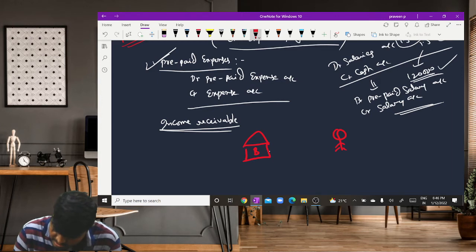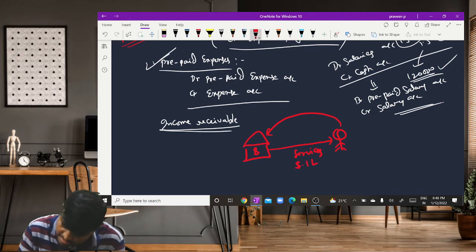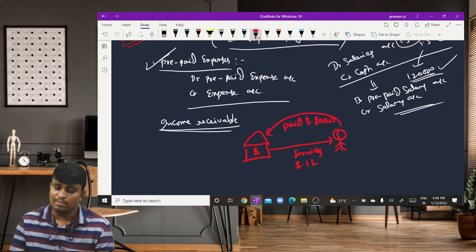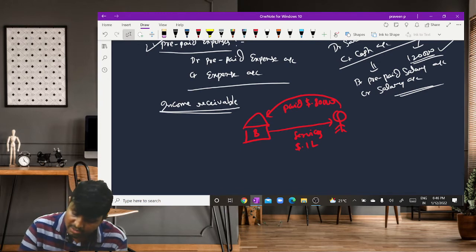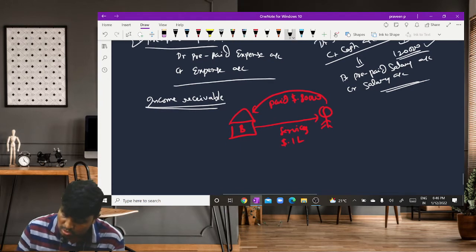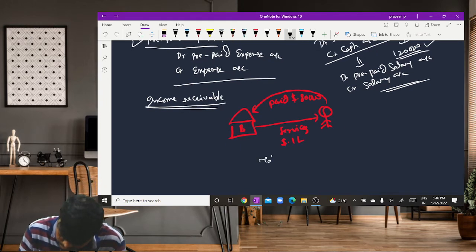the business provides services to a party worth 1 lakh, and the party paid 80,000 rupees. So as per the accrual concept, total income during the year is how much amount? 1 lakh is there.